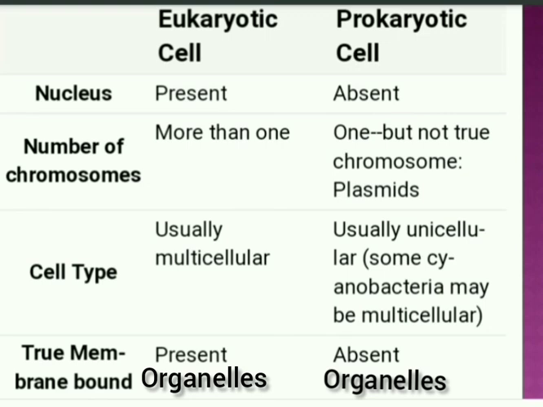Let us compare eukaryotic cell and prokaryotic cell on the basis of characteristics. Number 1, nucleus. In a eukaryotic cell, the nucleus is present, whereas in a prokaryotic cell, the nucleus is absent. Number of chromosomes. A eukaryotic cell has more than one chromosome, whereas a prokaryotic cell has only one, but not a true chromosome. Cell type. Eukaryotic cells are usually multicellular, whereas prokaryotic cells are usually unicellular. True membrane bounded. Eukaryotic cells have true membrane-bound organelles, but in prokaryotic cells the true membrane is absent.